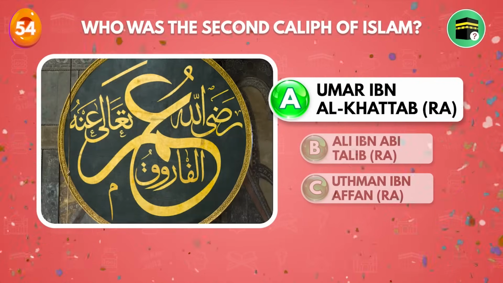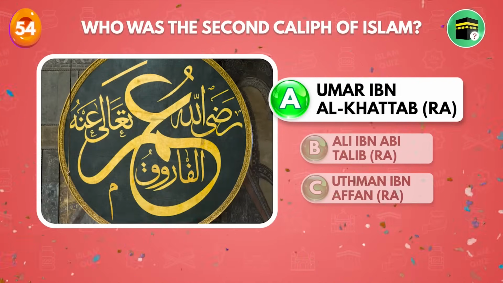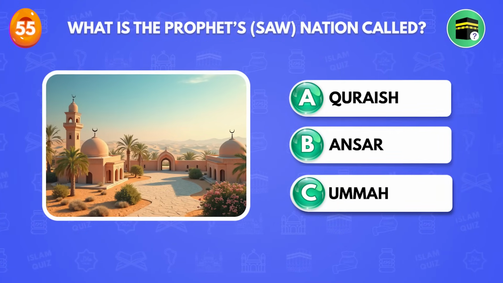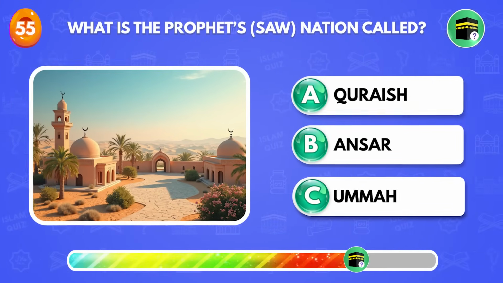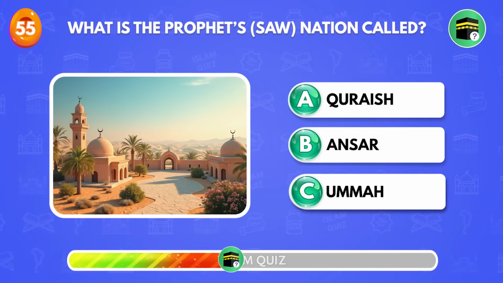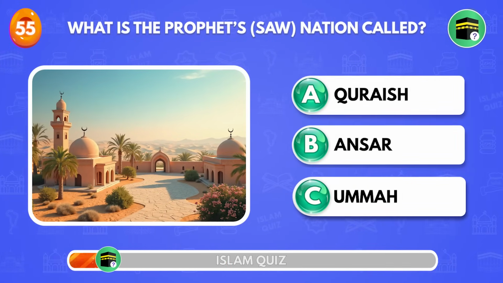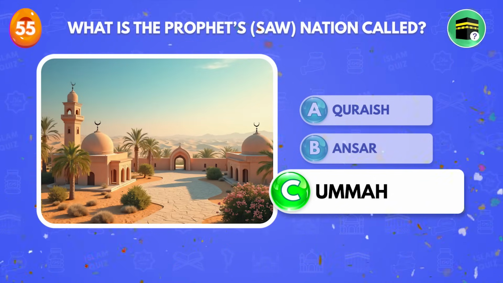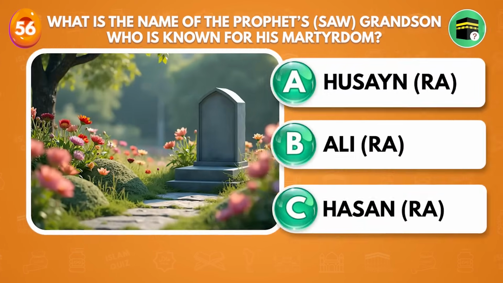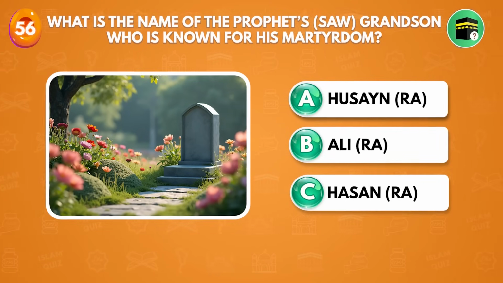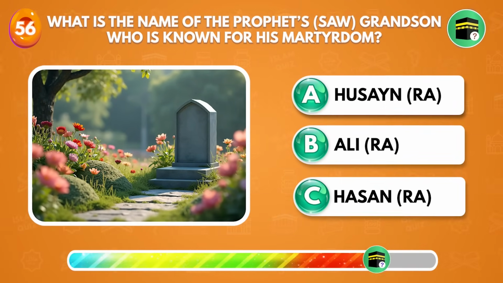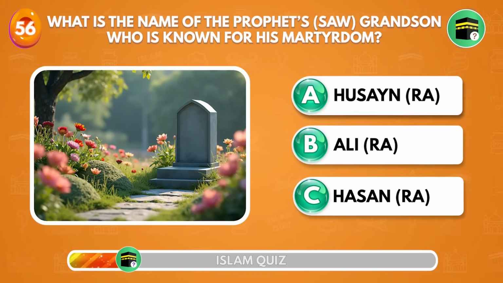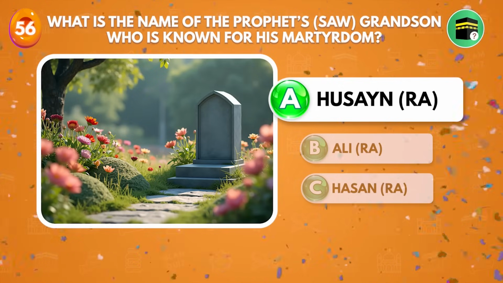Umar ibn al-Khattab. What is the Prophet sallallahu alayhi wasallam nation called? Ummah. What is the name of the Prophet sallallahu alayhi wasallam grandson who is known for his martyrdom? Hussein radiallahu anhu.